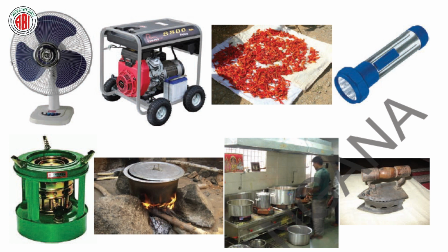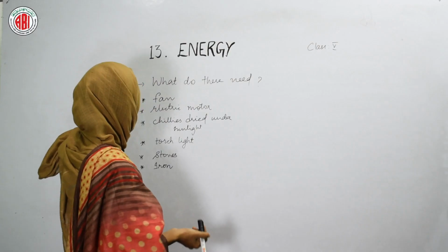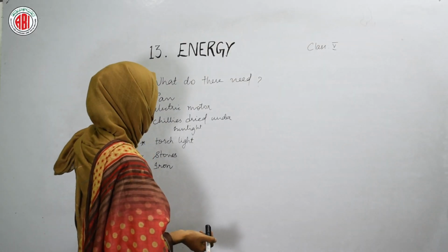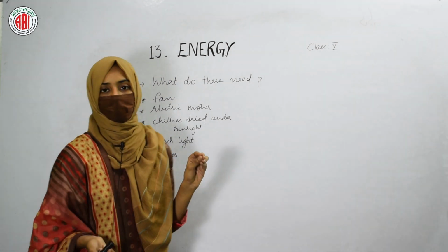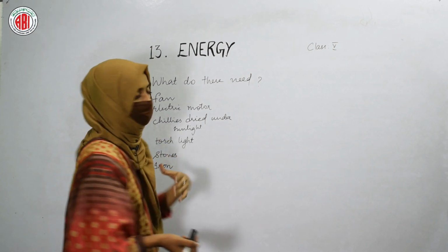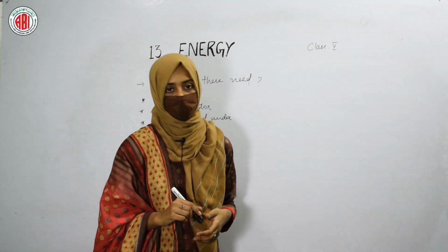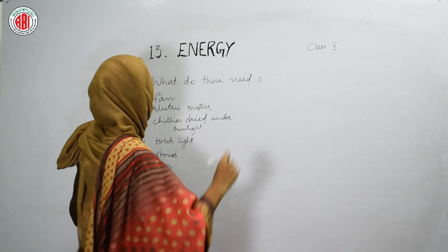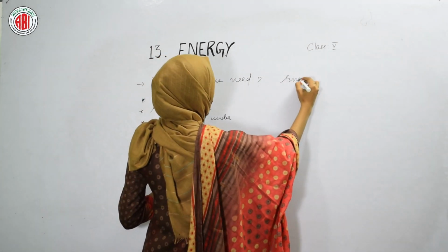So we can see the presence of a fan. An electric motor is given here in the picture, and the chilies are kept under the sunlight for drying. A torchlight is present and different stoves are given, and also an iron is present. Metal iron is given in this picture. So all these different things are given in the picture. How do they work? What do they require to show their operations, to show their movement? So these are the different things that also require energy.